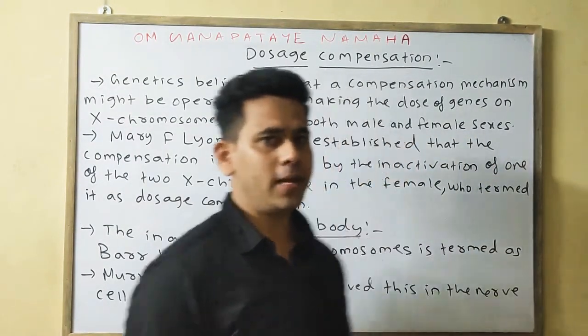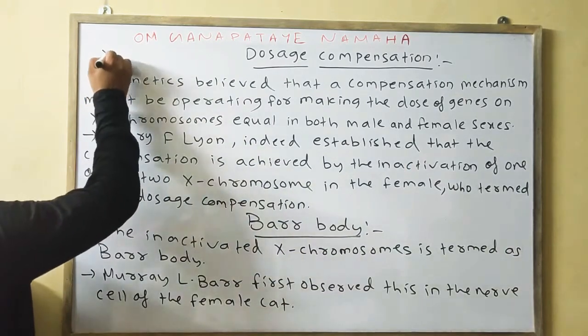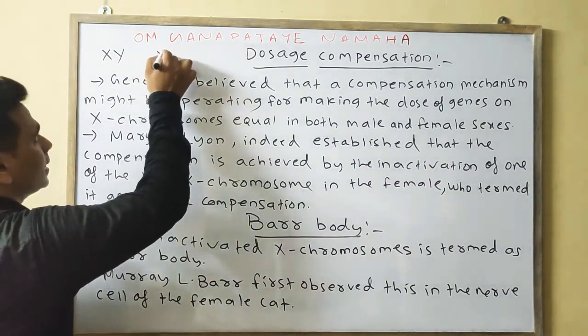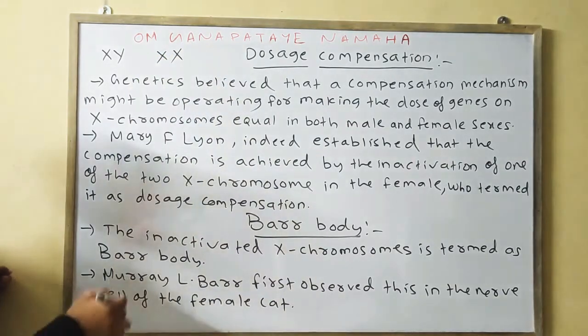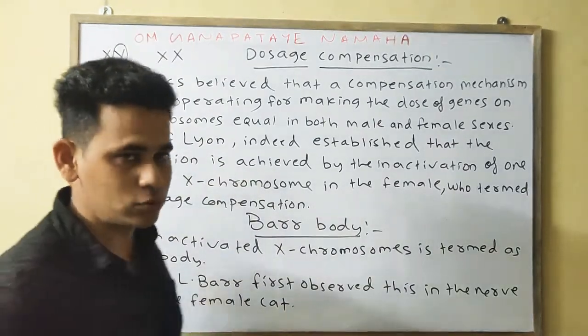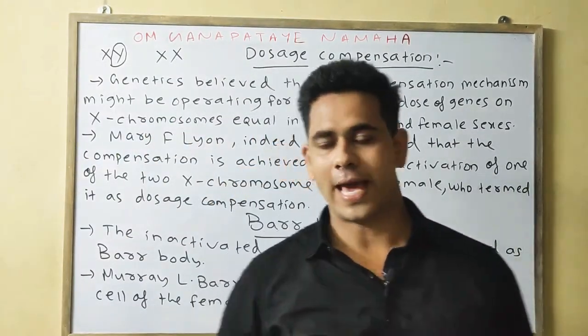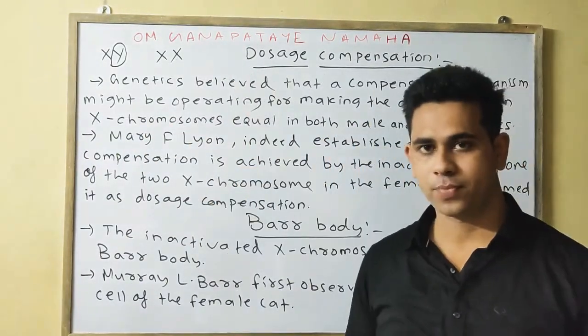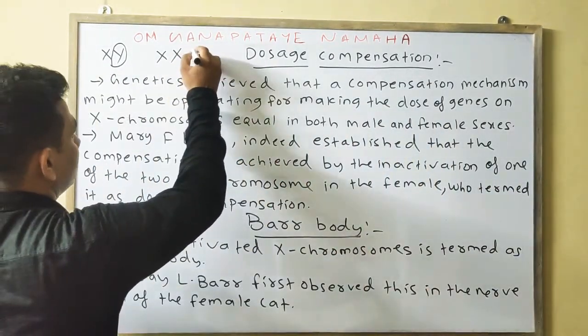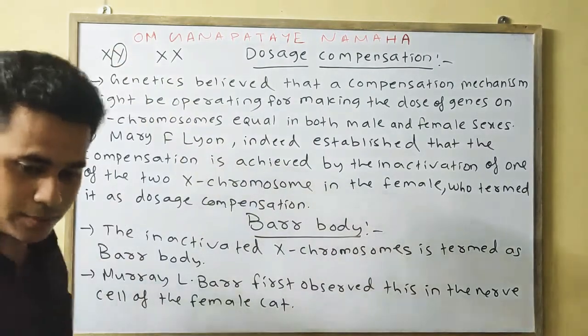In the case of male, the chromosomes are X and Y, whereas in the case of female, it is X and X. Always remember the size of the Y chromosome is much smaller as compared to the X chromosome. So we know, I'm erasing it.